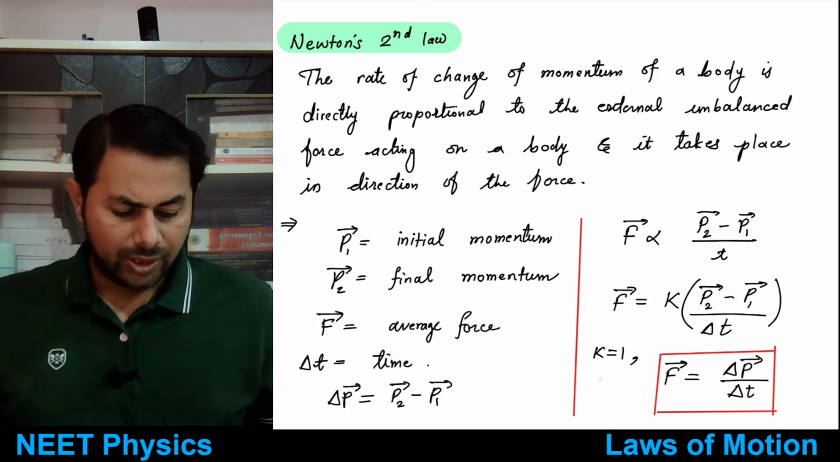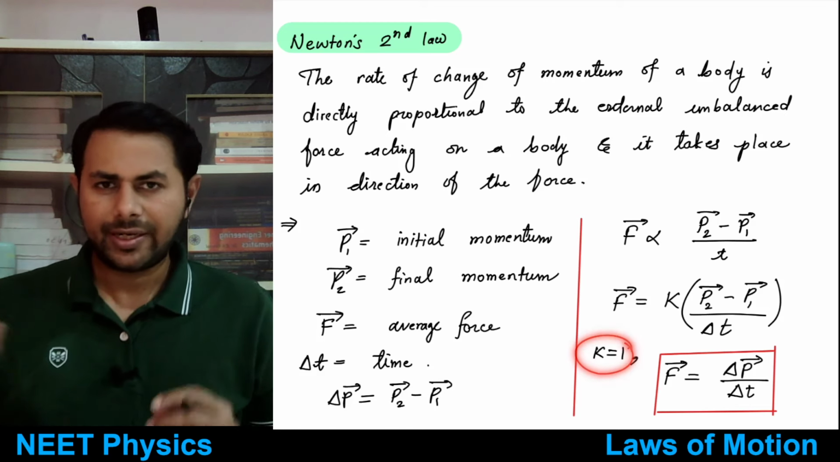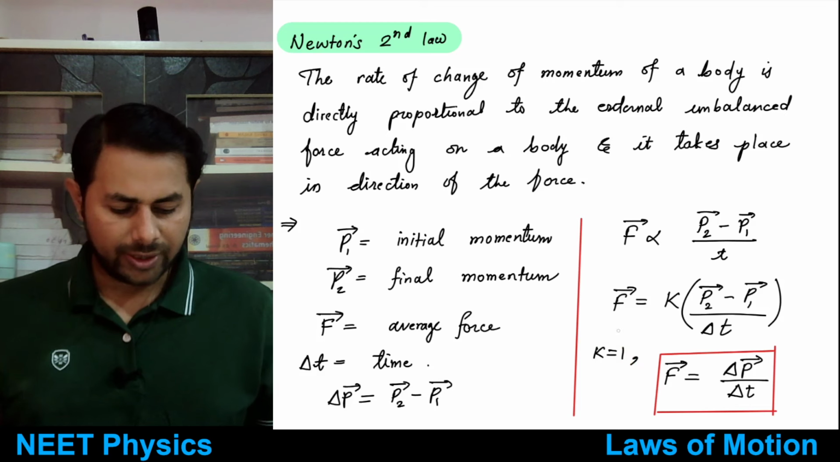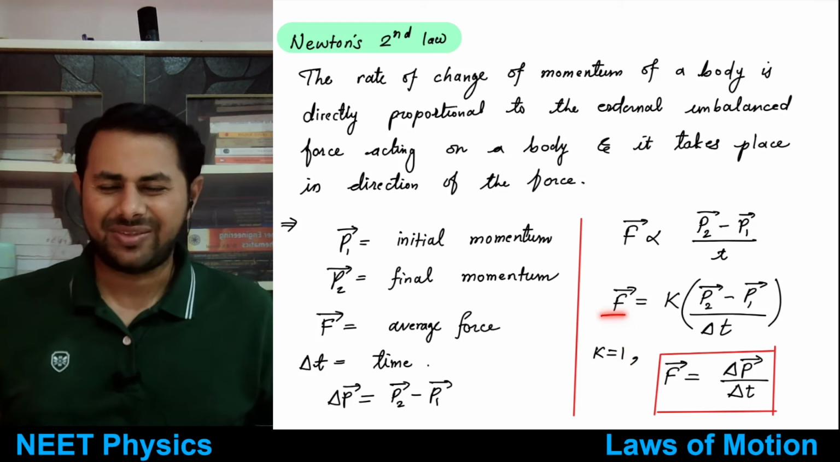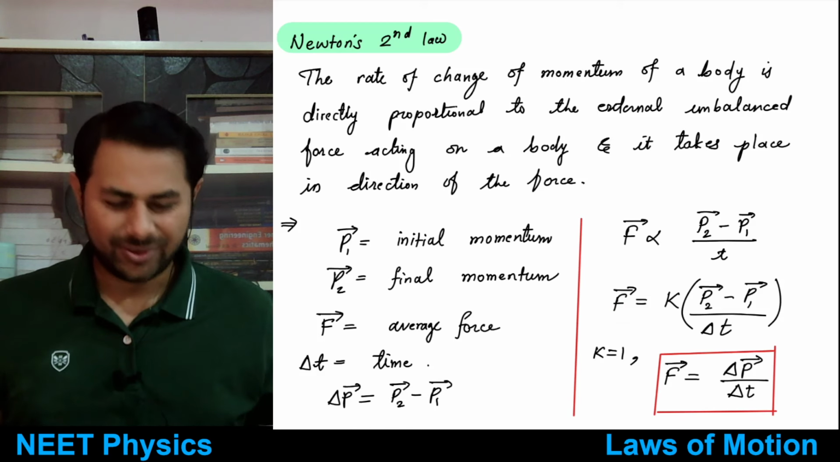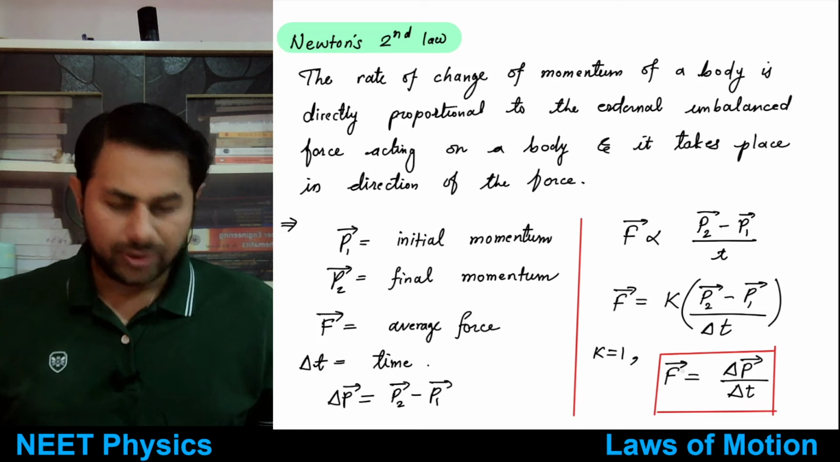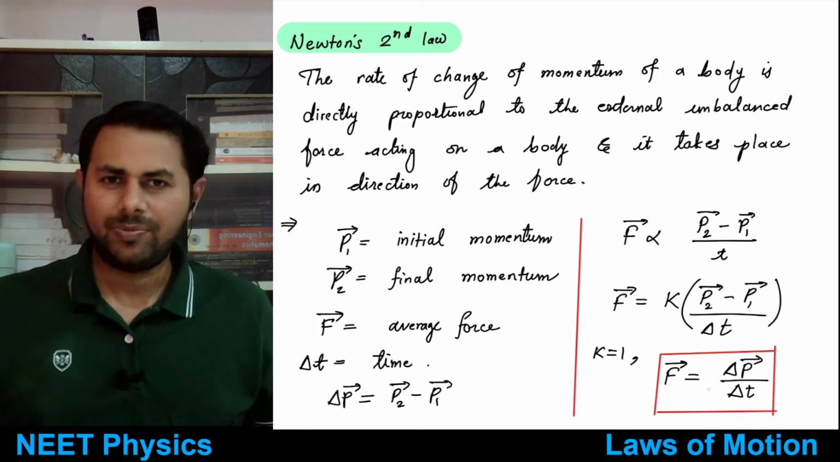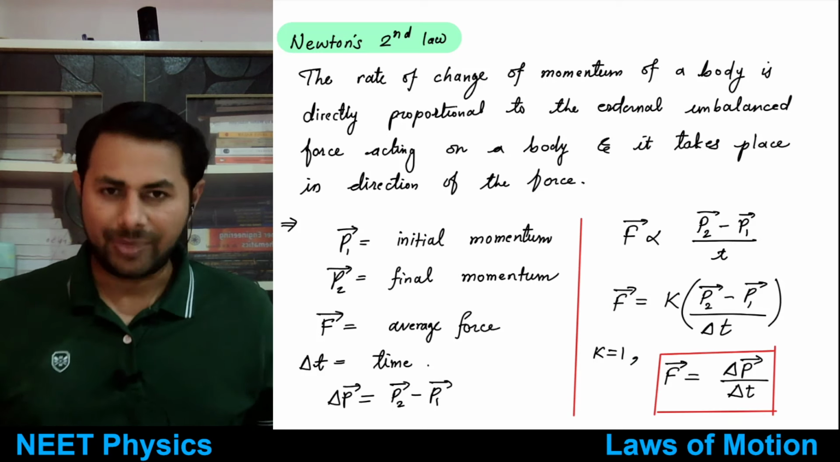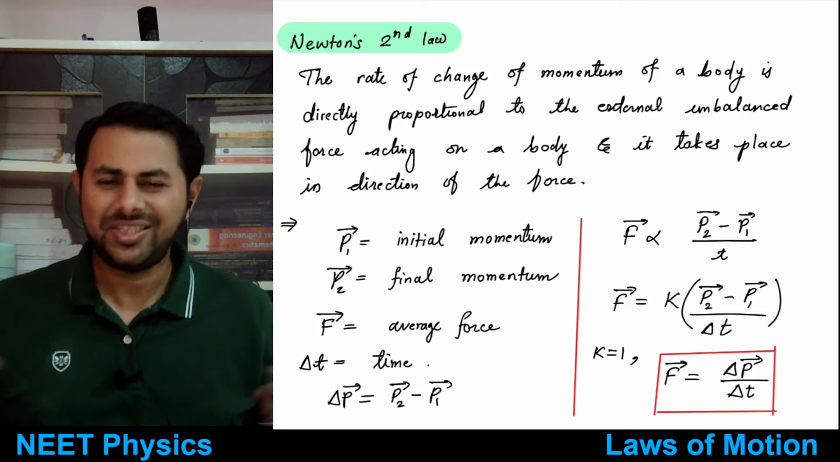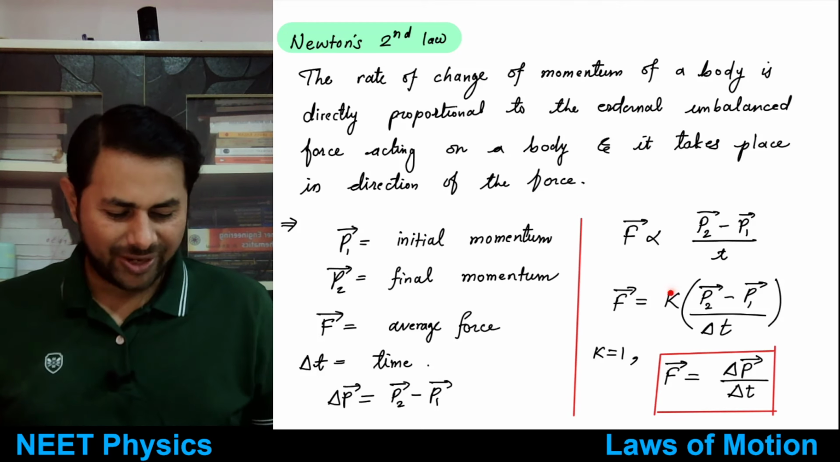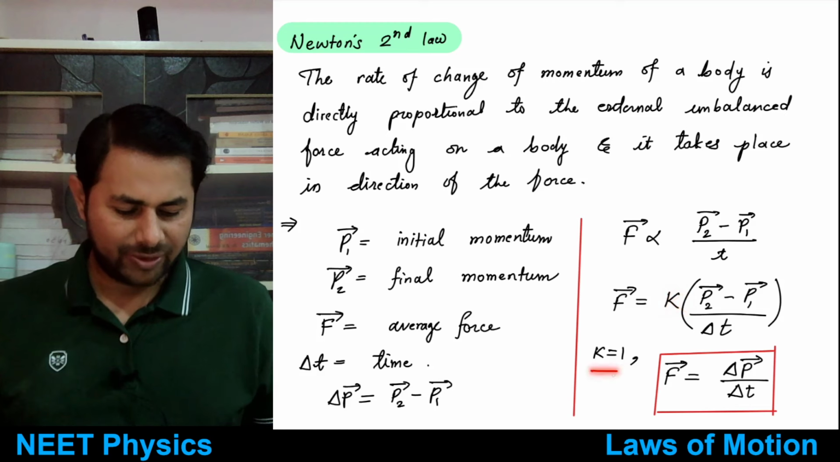Now the value of this constant, we take it as 1, because this was the first time some formula was given for the force. It was introduced by Newton, so we need to keep things simple. We don't need to complicate them unnecessarily. That's why we keep this constant equal to 1.